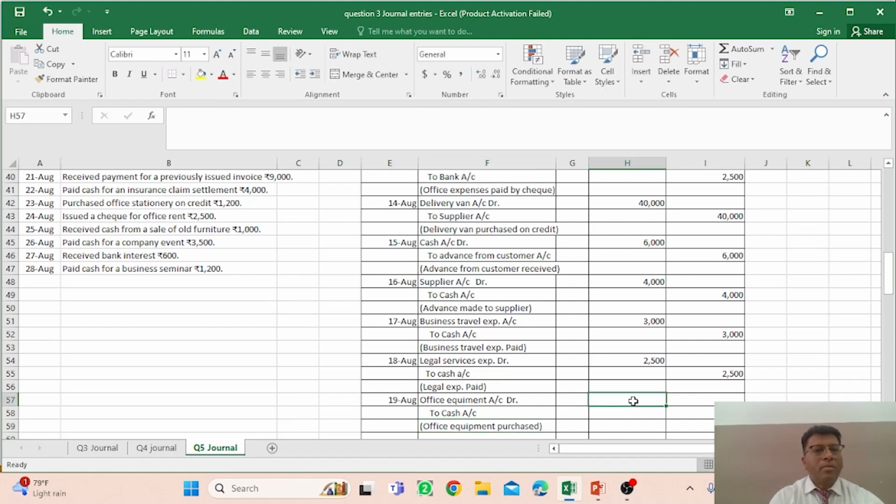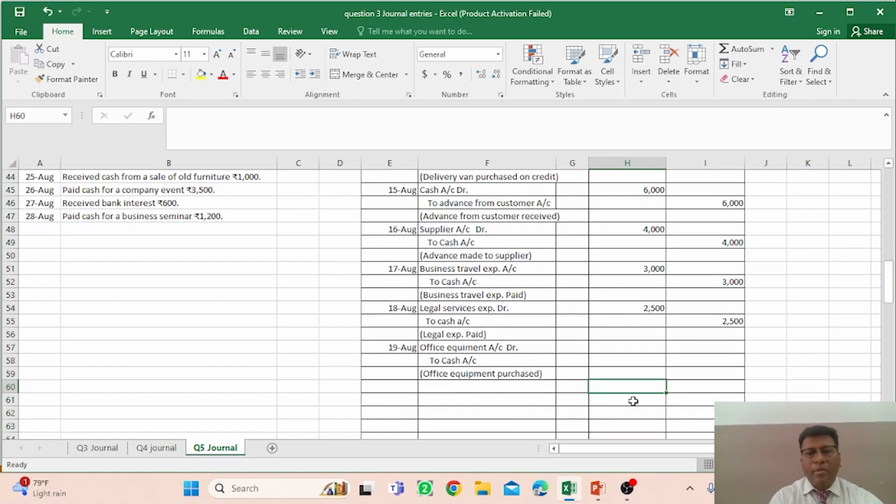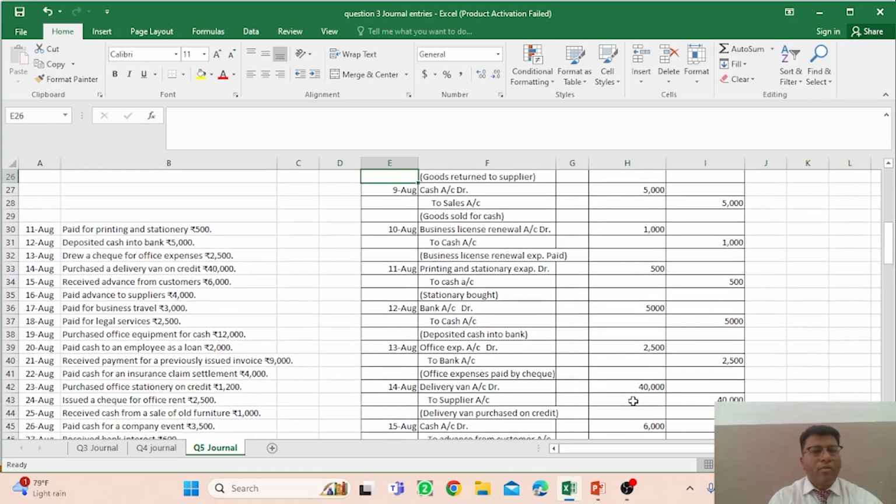And what is the amount? Yes, we have to go up: office equipment for cash, rupees 12,000. So you have to mention rupees 12,000. And what is the next transaction, on 20th of August, right? So 20th of August, okay.